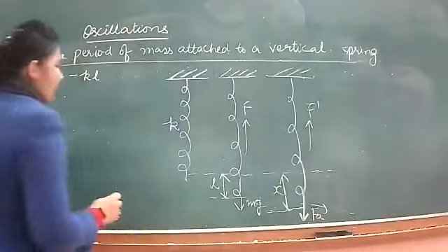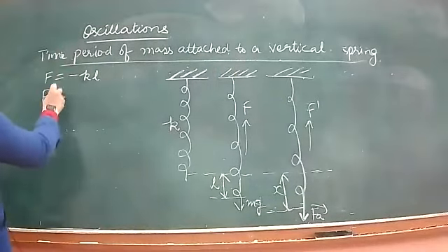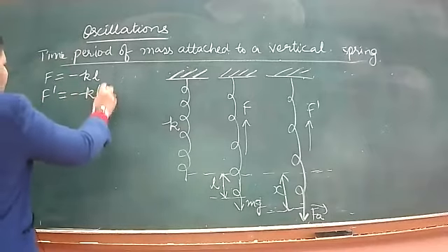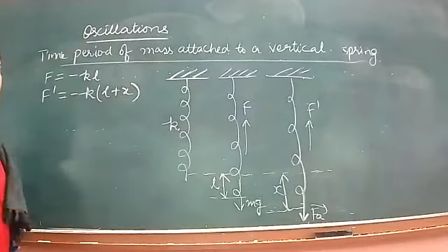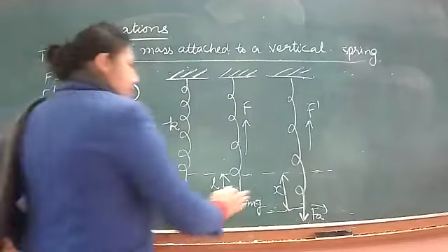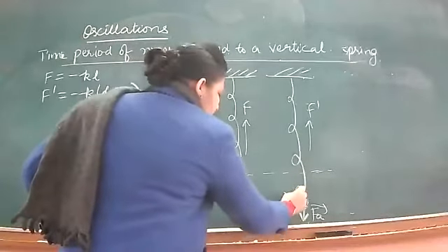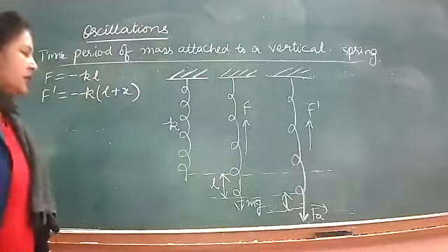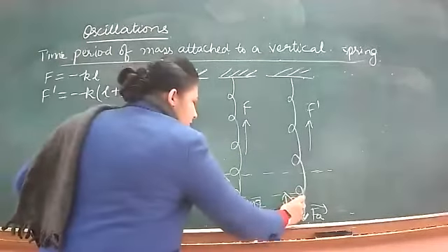So once again we apply Hooke's law. So F dash can be written as minus K(L plus X). Total extension is L plus X. ये इतनी यहाँ से हुई. Total extension is L plus X.